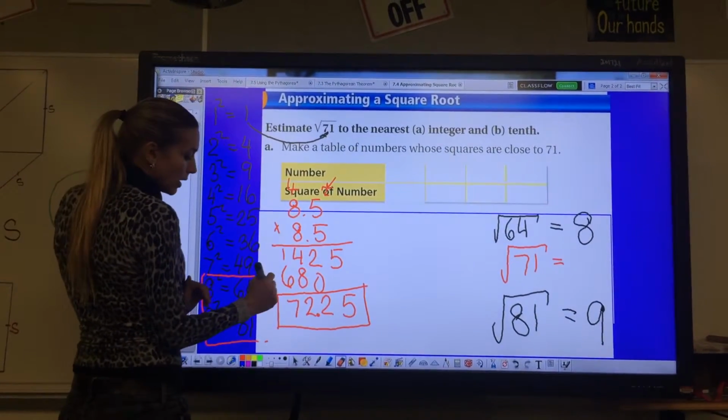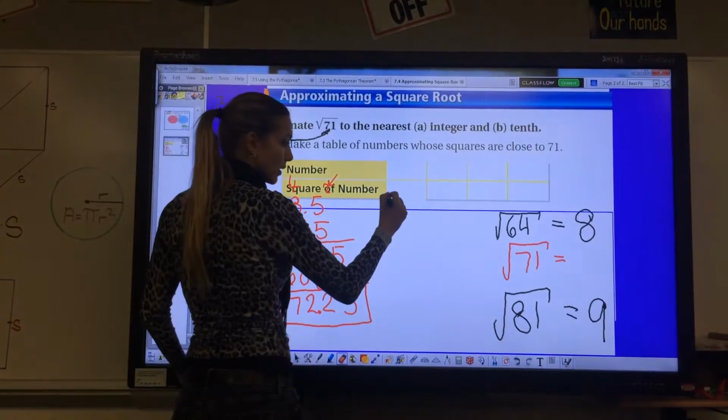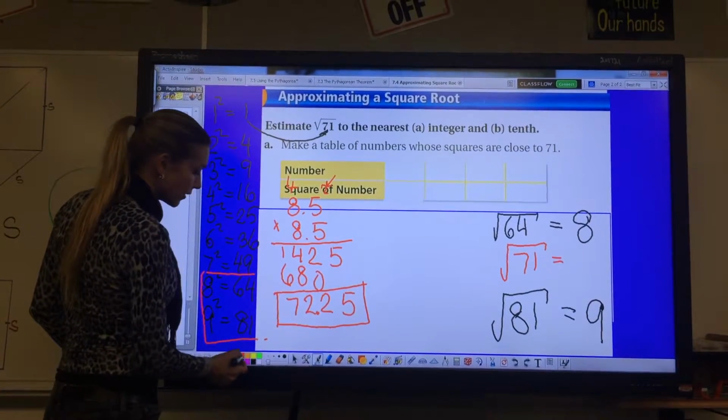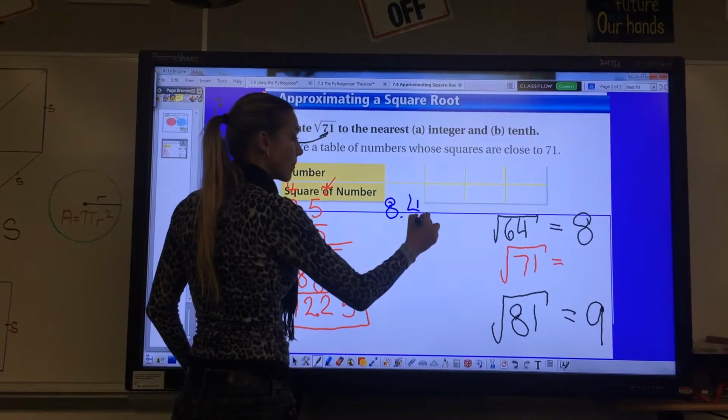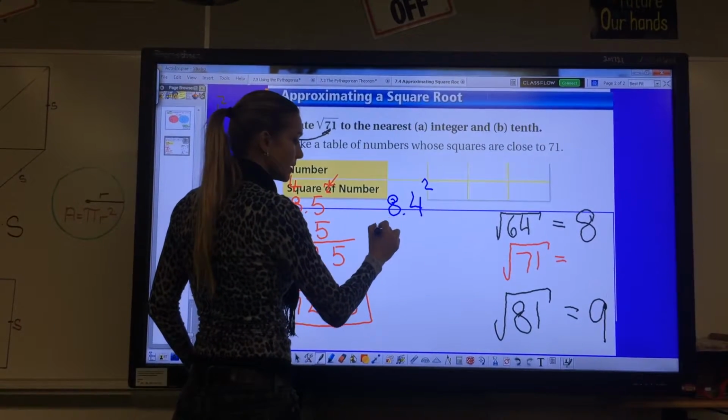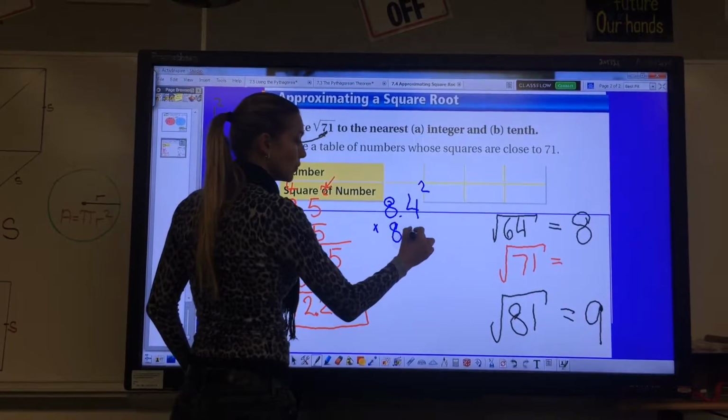So I'm going to try, let's say, 8.4 squared. So I need to figure out what is 8.4 squared. 8.4 squared means 8.4 times 8.4.